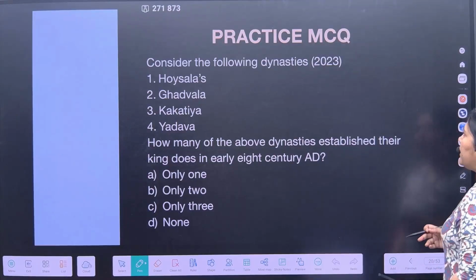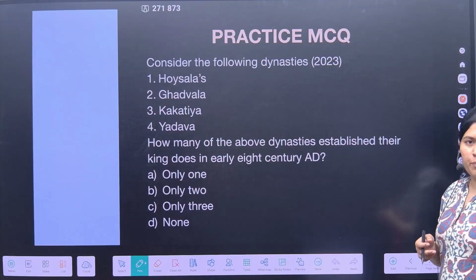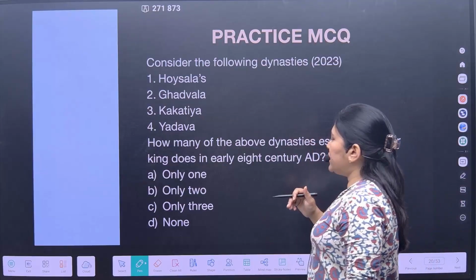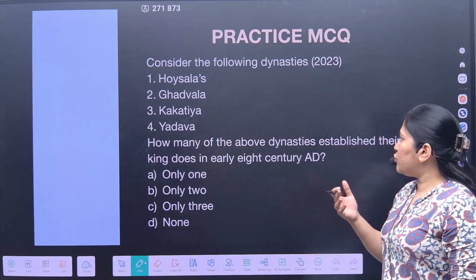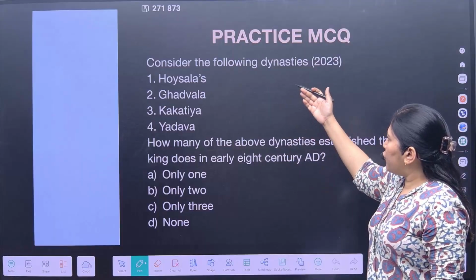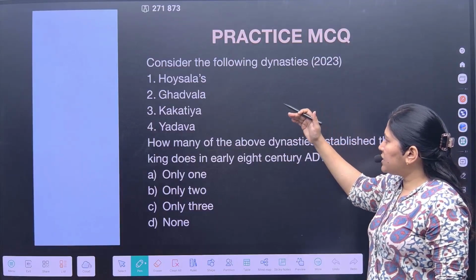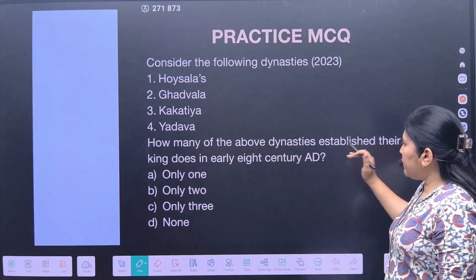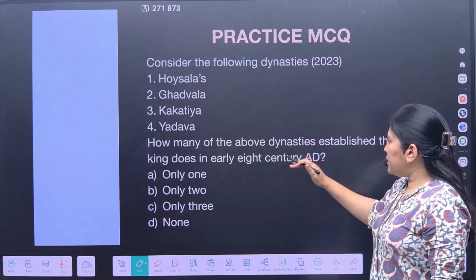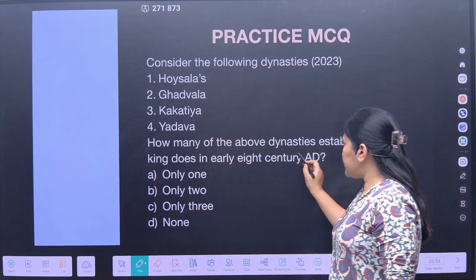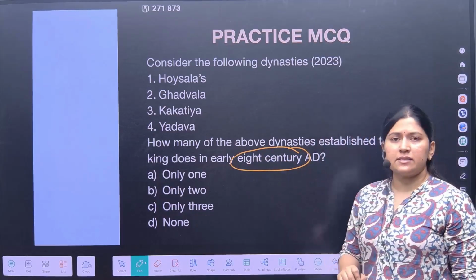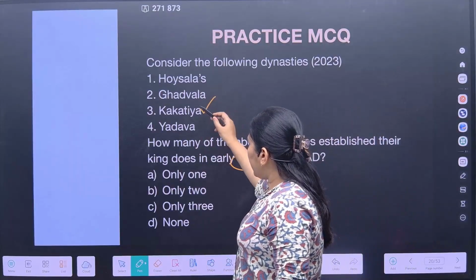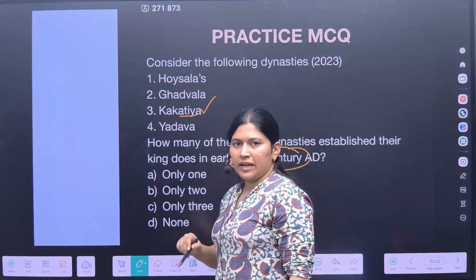Okay, now just see the significance of this topic with respect to your UPSC preliminary examination. In 2023, that is in the recent year, the question was asked: consider the following dynasties: Hoysalas, Gadwala, Kakatiya, Yadava. How many of the above dynasties established their kingdoms in the early 8th century? So if it is Kakatiya, it is a contemporary of Gupta, like what we saw.